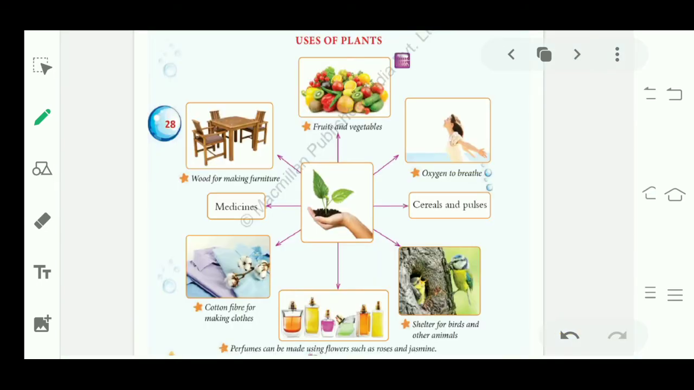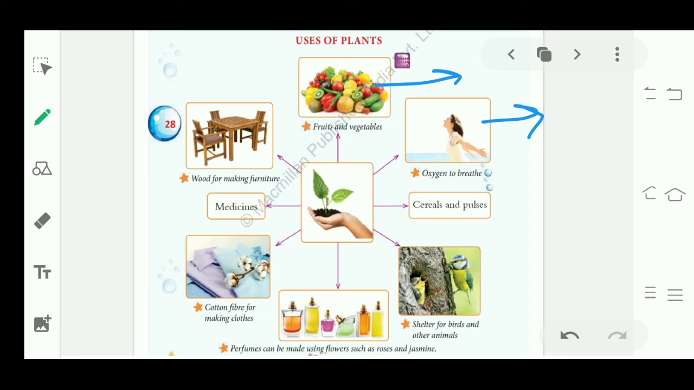Now the uses of plants, where we can use plants. So firstly we get fruits and vegetables from plants, that we all know. Second, we get oxygen to breathe. As we know, we inhale oxygen and exhale carbon dioxide, right? When we breathe in, we take in oxygen, and when we breathe out, we breathe out carbon dioxide, right?